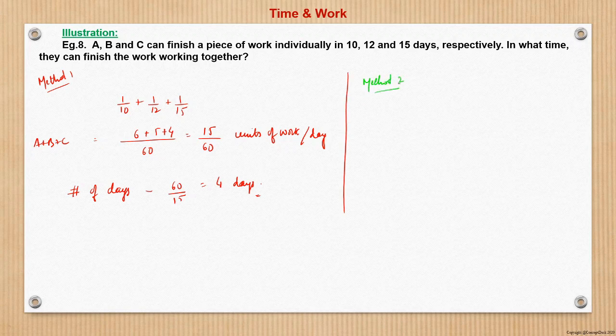Method 2. Again we use the LCM approach. So total work is LCM of 10, 12, 15, which is 60 units.